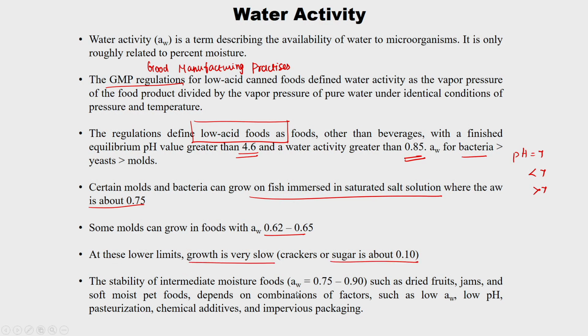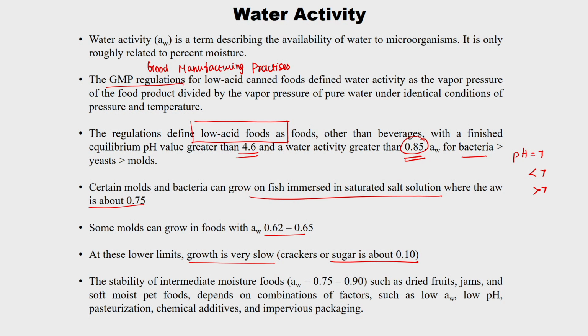The stability of intermediate moisture foods, which is 0.75 to 0.9 and includes 0.85, such as dried fruits, jams and soft moist pet foods, depends upon a combination of factors.